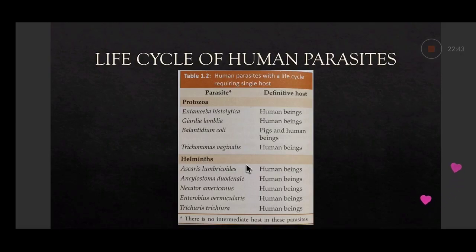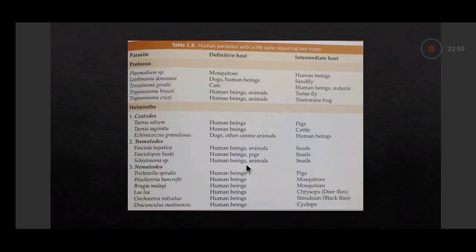Then Enterobius vermicularis, again the human being is the definitive host, and entry is through the feco-oral route. Then Trichuris trichiura, also the same route and same definitive host, that is the human being. This is for a single host, no intermediate host. Then comes the parasite with a life cycle requiring two hosts, like Plasmodium species, causative agent of malaria.